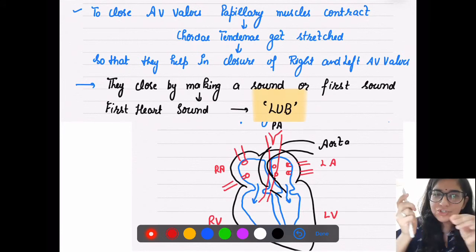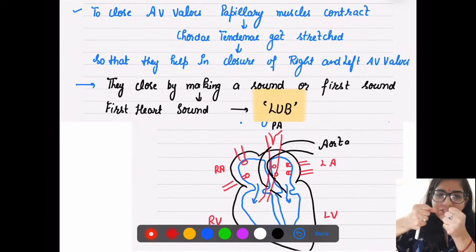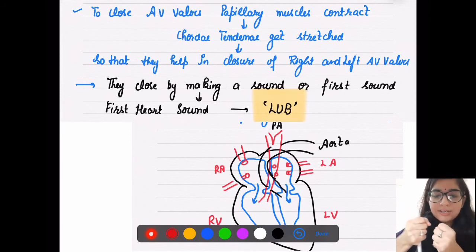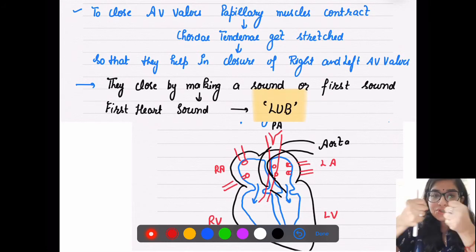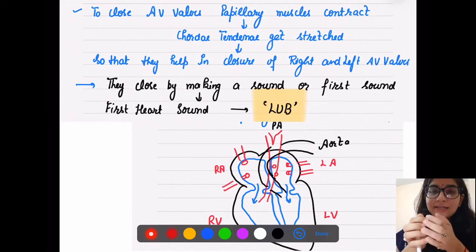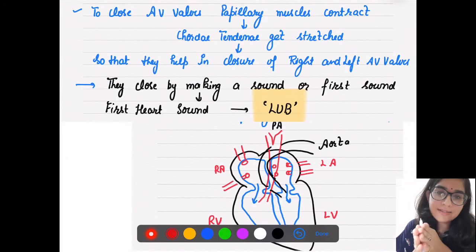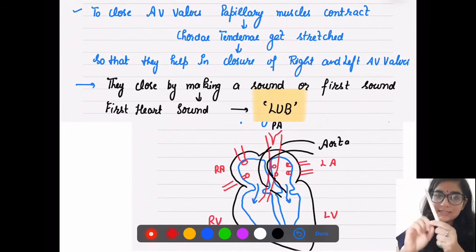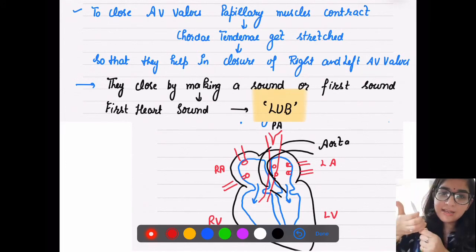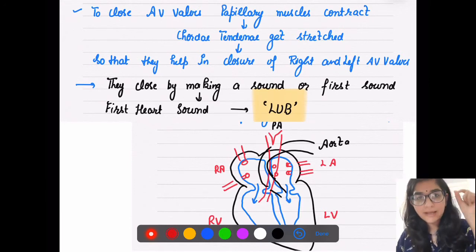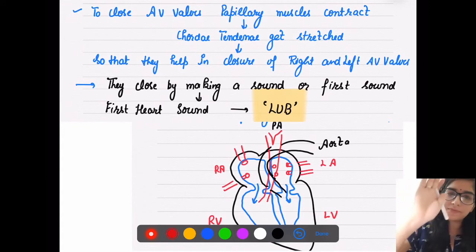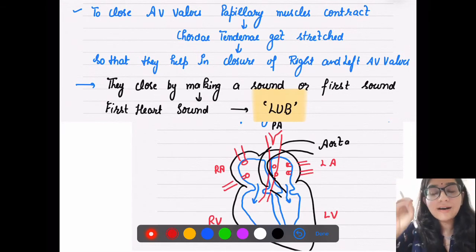They get stretched and they provide support. They help in closure of the right and left AV valves. These muscles which are attached get stretched, and they help the tricuspid and bicuspid valves to get closed properly. So when they close, when you have pushed the door, it is closed, they will make a sound,